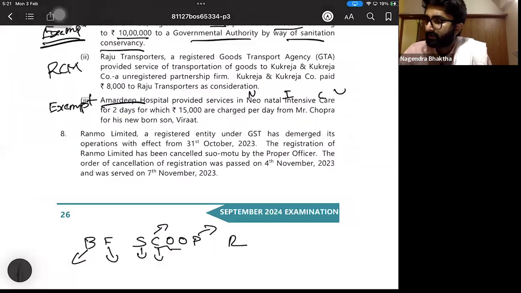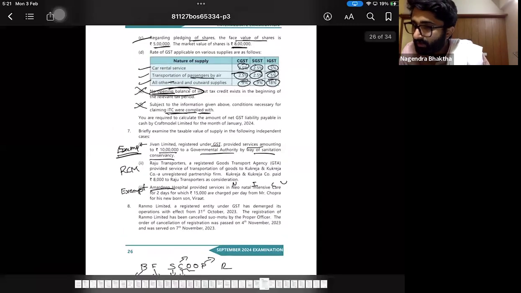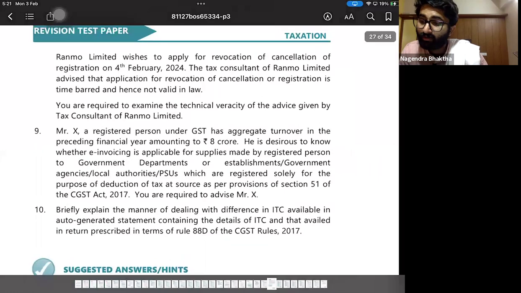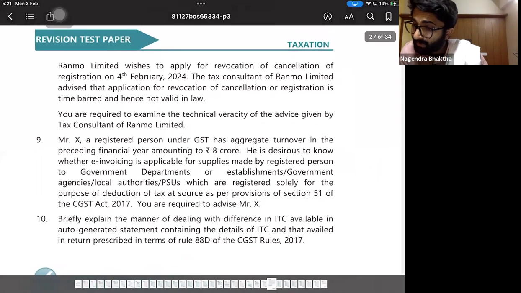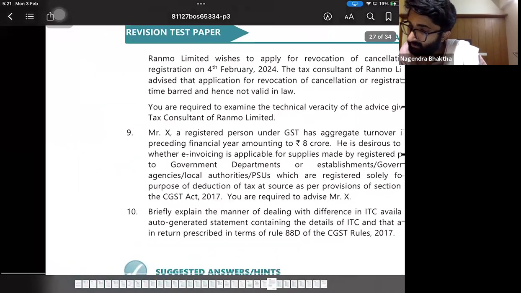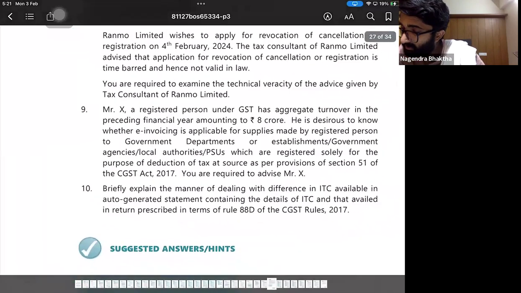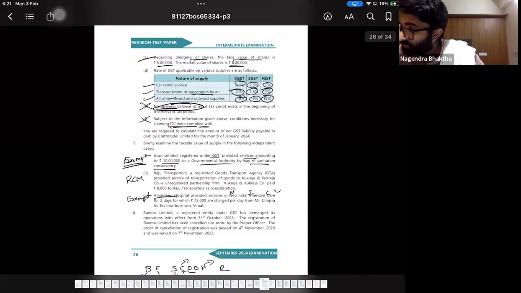Okay, what is the question now? Ranmu Limited wishes to apply for revocation of cancellation of registration on 4th February. Okay, wait: 4th November, December, January, February.